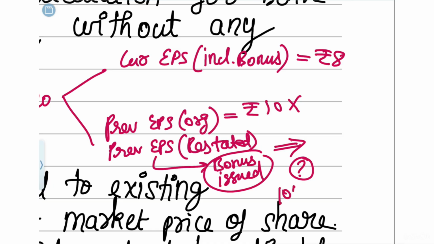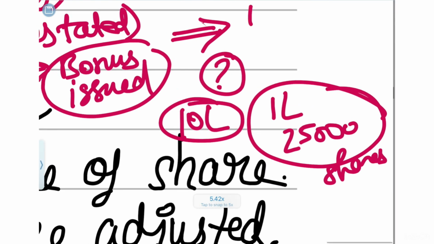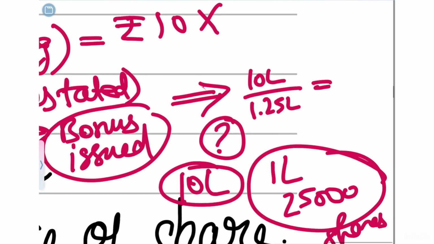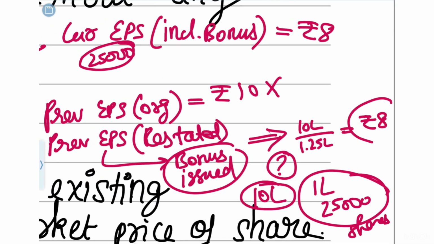So previous year the earnings was 10 lakh rupees. The equity shares were 1 lakh. Now imagine the 25,000 shares which were issued as bonus shares this year also got issued in the previous year itself. So totally there were 1,25,000 shares, and 10 lakh was the earning. If you do 10 lakh divided by 1.25 lakh shares, then in the previous year also the company would have earned 8 rupees only.